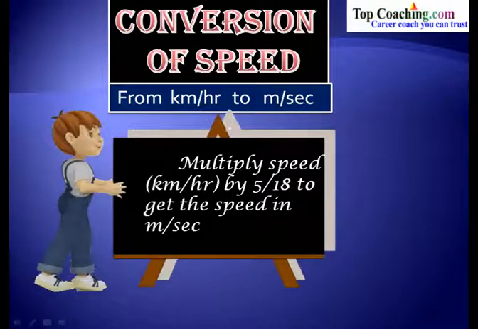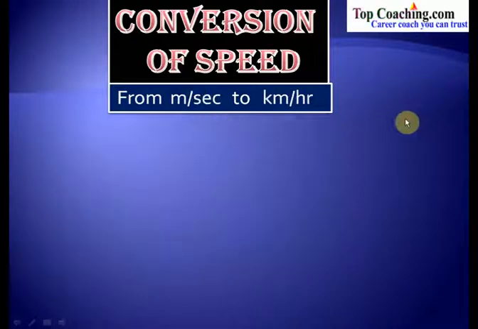Simply multiply the speed in kilometers per hour by 5 by 18 to get the speed in meters per second. So whenever you are given a speed in kilometers per hour, simply multiply it by 5 by 18 and you'll get the speed in meters per second. So this was the conversion of speed from kilometers per hour to meters per second.